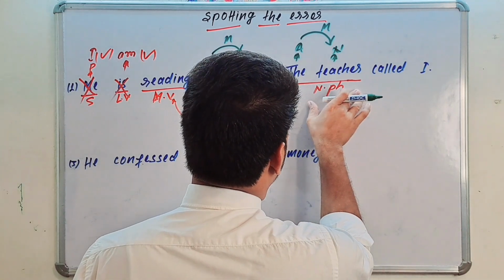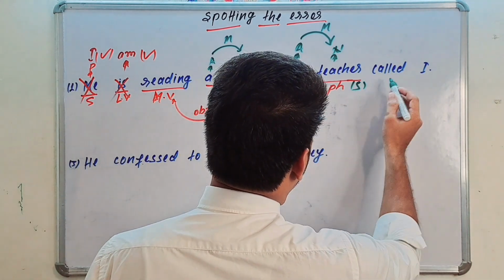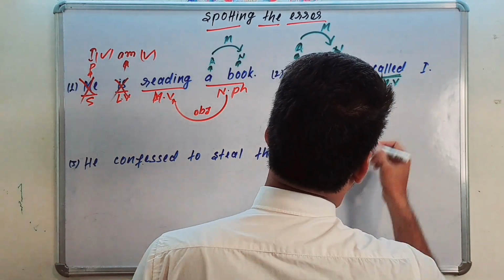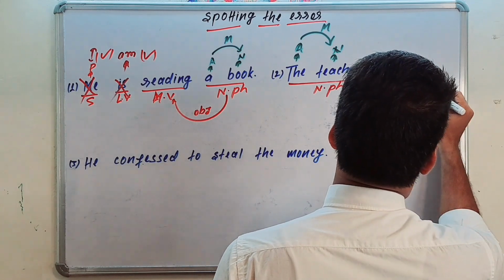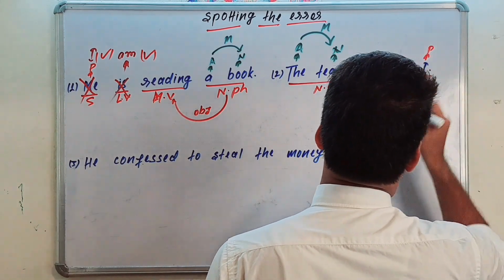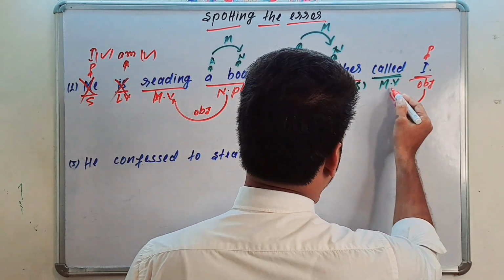The teacher is working as a subject in this sentence. Call is the main verb, and here I is an object, but a pronoun, the object of the main verb.